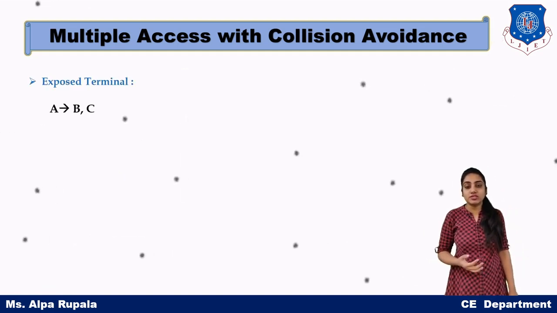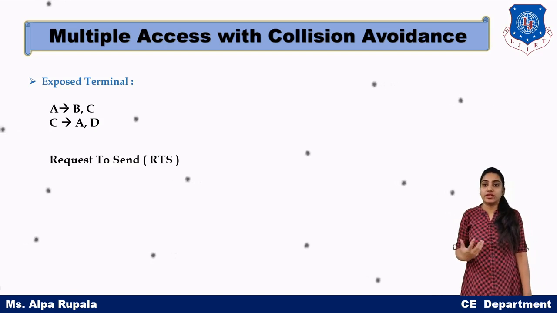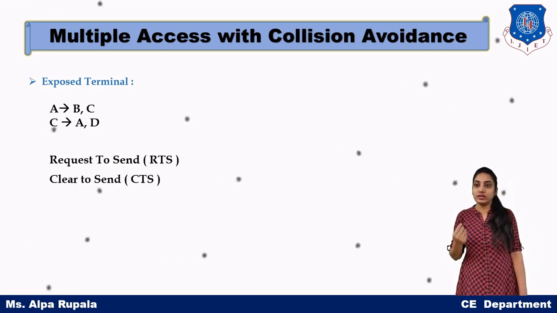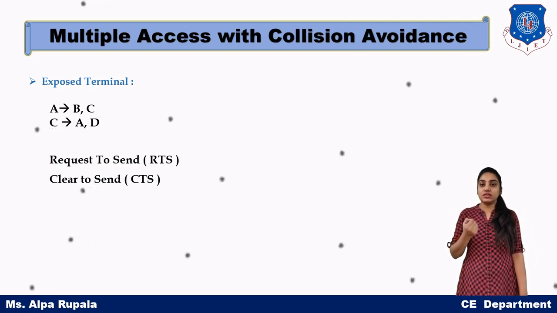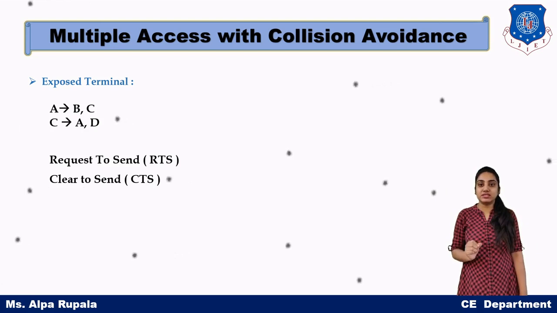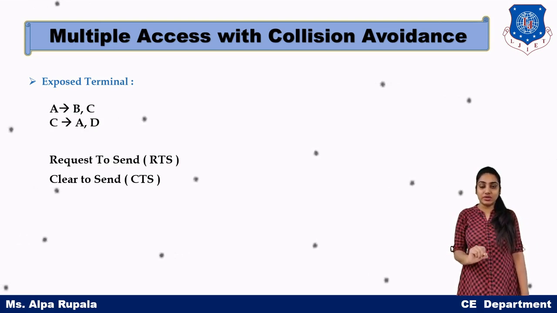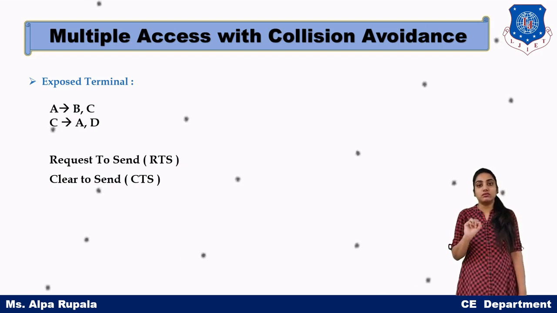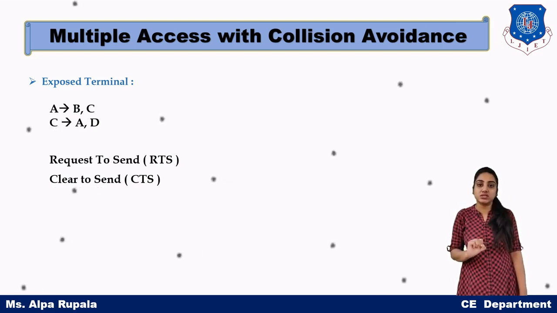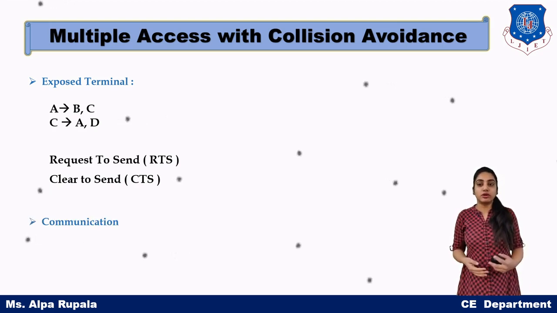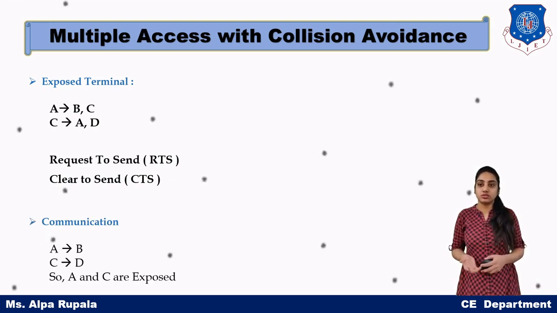Similarly for the exposed terminal, there will be the request to send command and the clear to send command. As soon as A is sending data to B, B will send a CTS message that A is the sender and B is the receiver. And C will sense that D is free, and only B is busy. So it will directly send data to D. So the exposed terminal problem is also resolved.